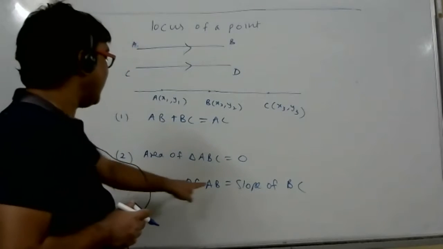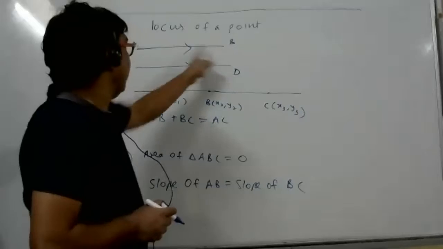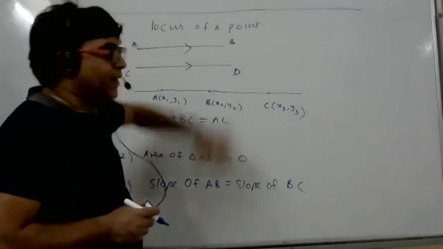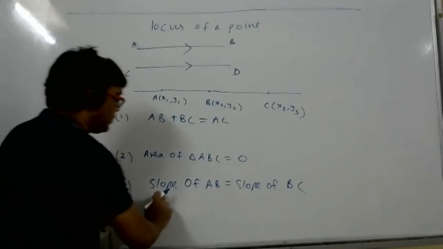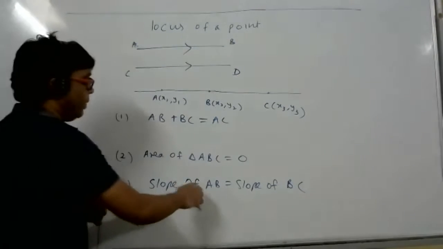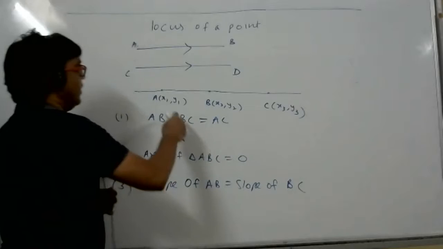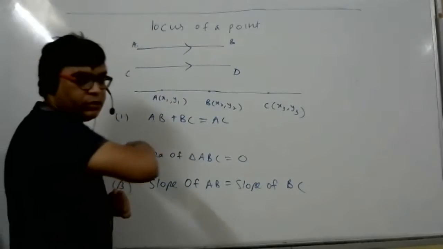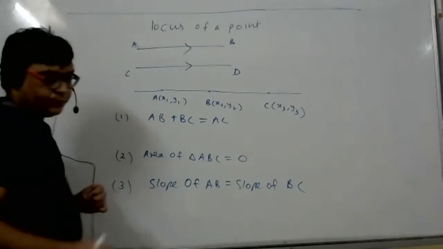But here, AB and CD have no point in common. AB is somewhere else, CD is somewhere else. But when I say slope of AB and slope of BC, where B occurs in both, can AB and BC be separate, or should they be in a straight line only? Straight line.